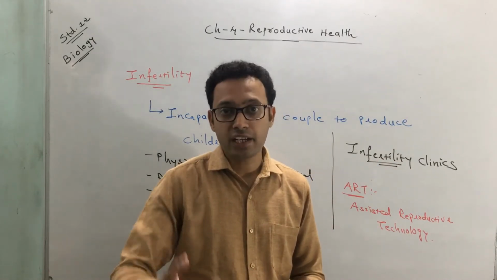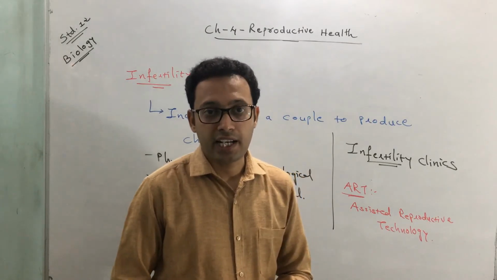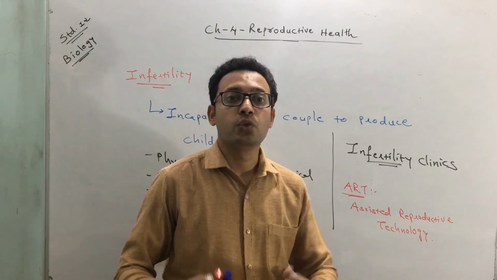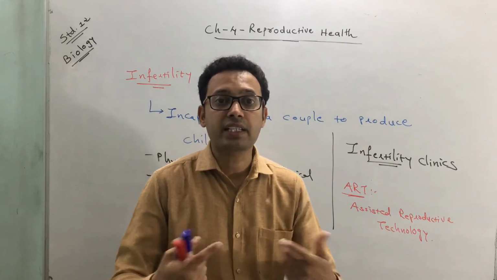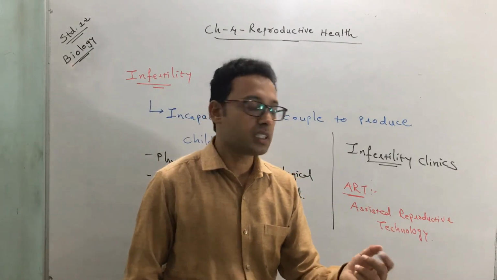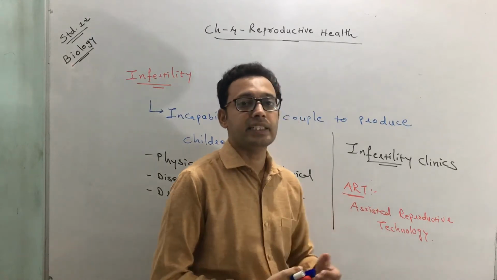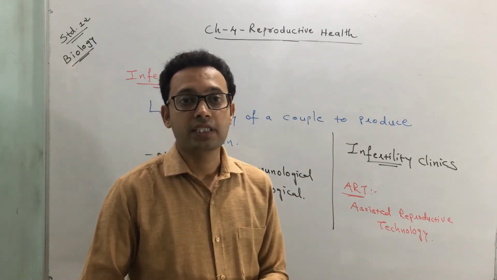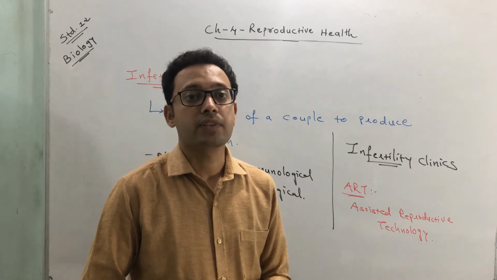They try to diagnose and correct the conditions associated with infertility. But those conditions which cannot be corrected or reversed, in those cases newer techniques have been adopted, which we call ART, assisted reproductive technology.